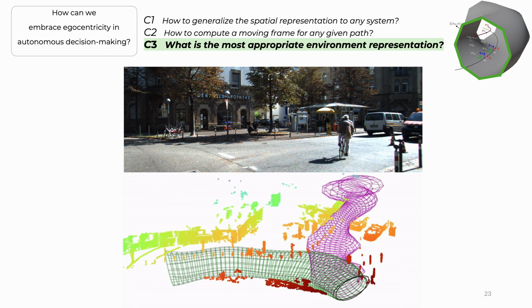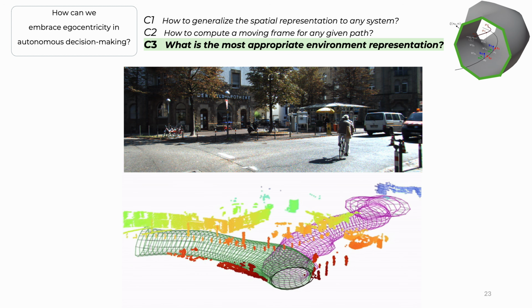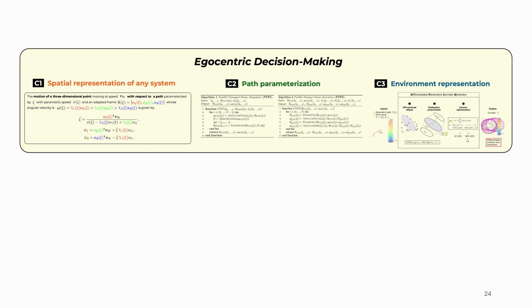With that, I conclude the third and final contribution. We've reached a point where we have finally covered all three contributions. I believe that by doing that, we've made it a little bit easier for roboticists and researchers to adopt an egocentric approach in their own research and in their own robotic applications.